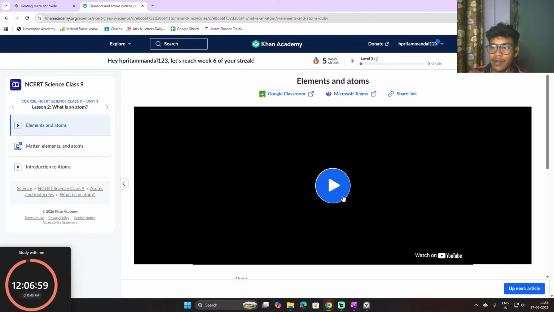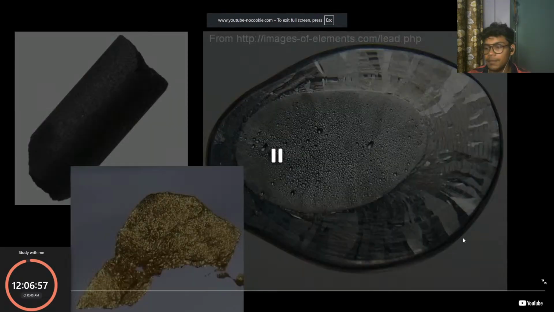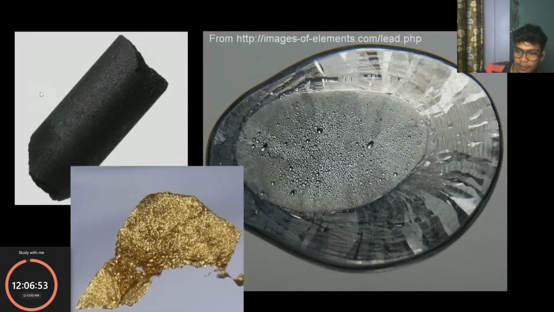Now we're going to elements and atoms. For thousands of years, humans have observed different substances in their environment. These different substances tend to have different properties. They might reflect light differently, have a distinct color, or exist as a solid, liquid, or gas at a given temperature. But we also observe how they react with each other in certain circumstances. And here are pictures of these substances.